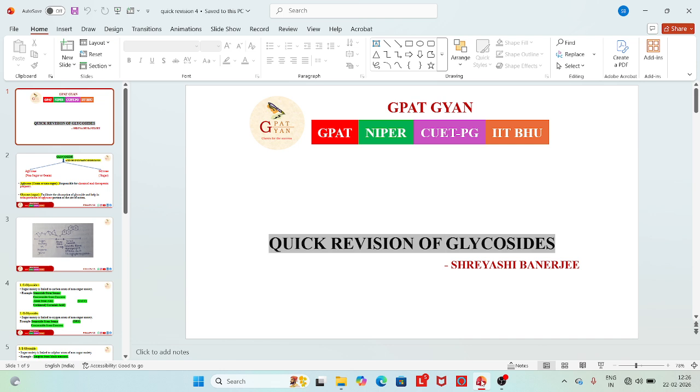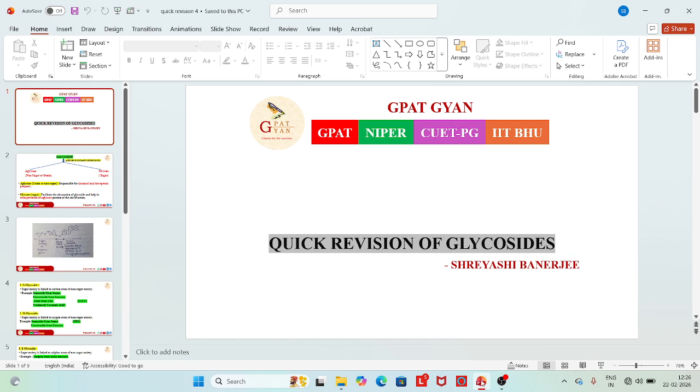So this is another class for your crash course, and this will be the quick revision of the glycosides. We have already covered the glycosides in very detail. We have covered all of the drugs and the related topics, the chemical tests and everything. And this is going to be the key points for your glycosides, and the whole topic revision is not possible right now because your exam is just in 15 days, I guess.